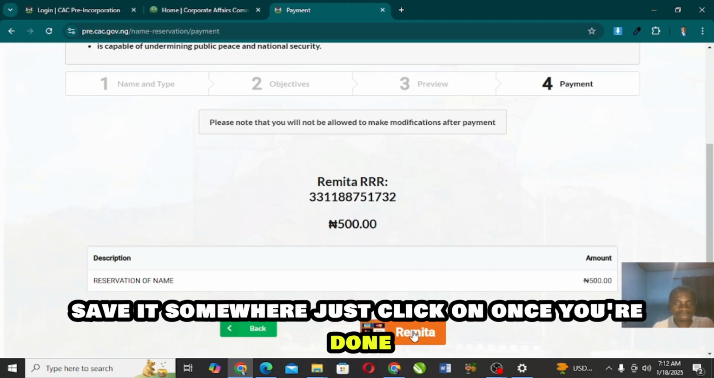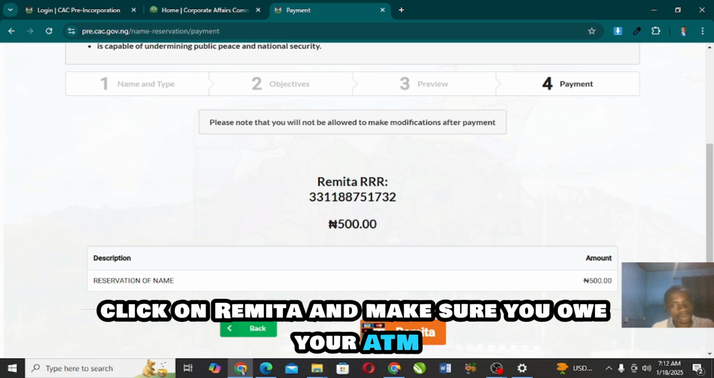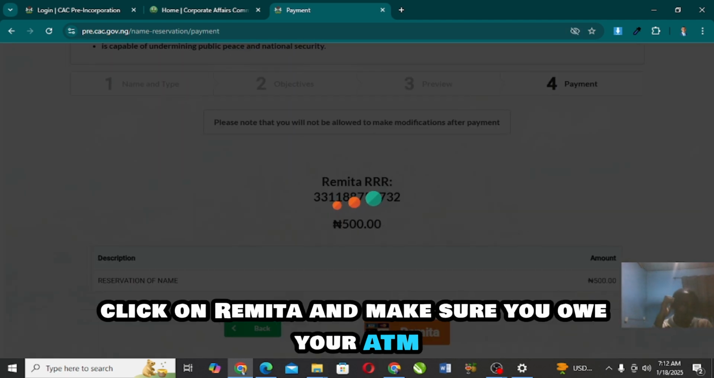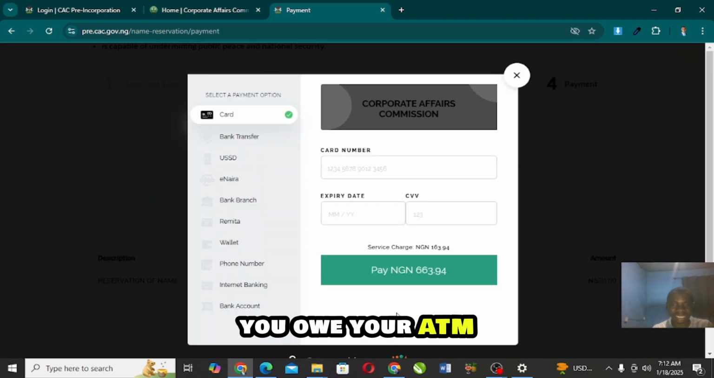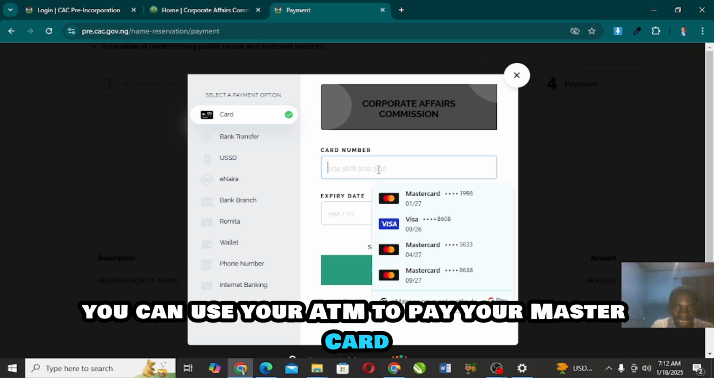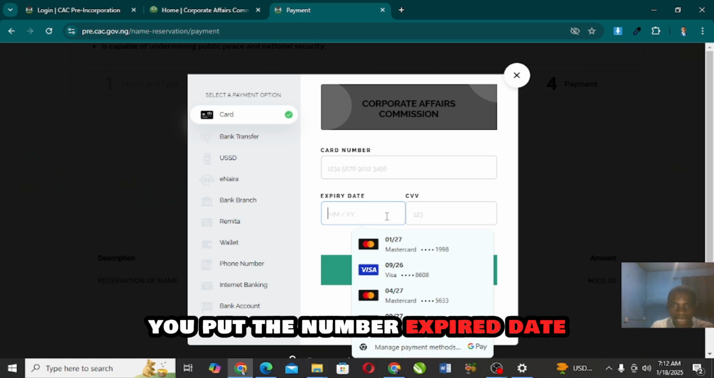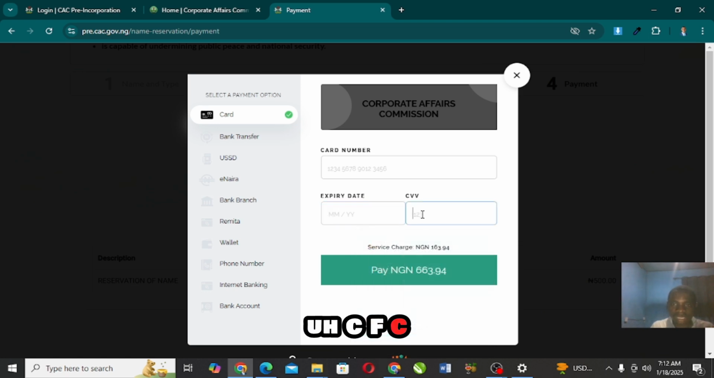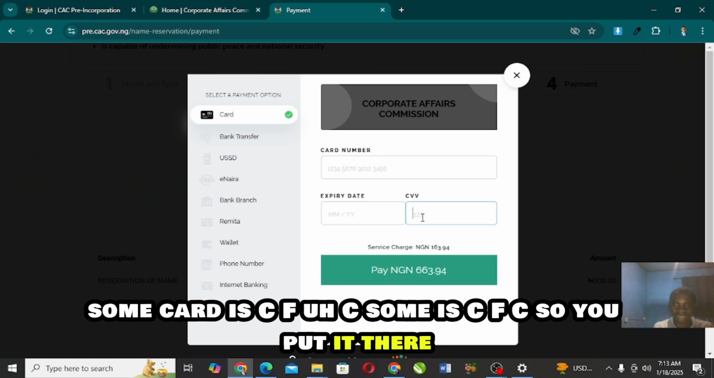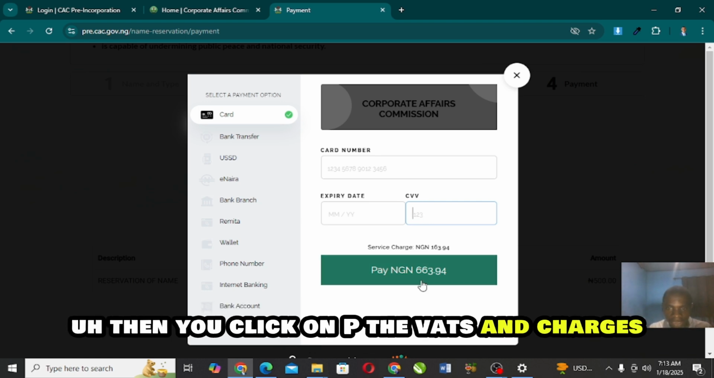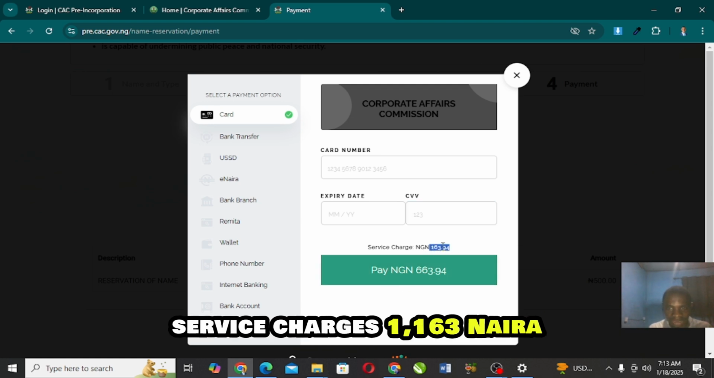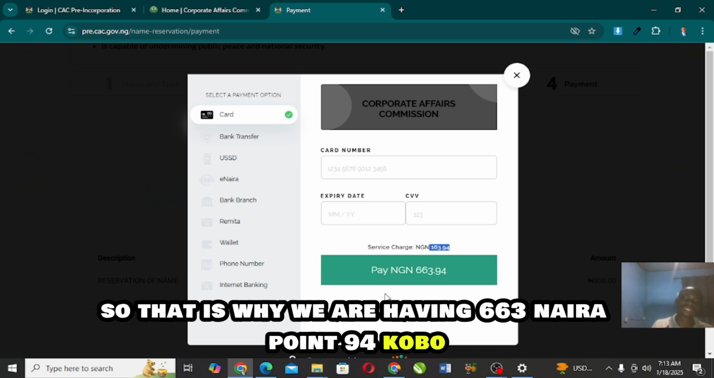Once you are done, click on remitter, and make sure you hold your ATM. You can use your ATM to pay, your MasterCard, your Visa card. You put the number, expire date, CVC. Some card is CVC, some is CVV. So you put it there. Then you click on pay. The VAT and service charges are 163 naira. So that is why we are having 663 naira 94 kobo.